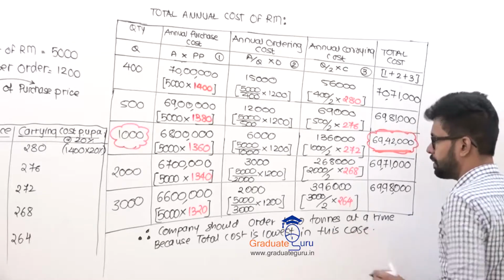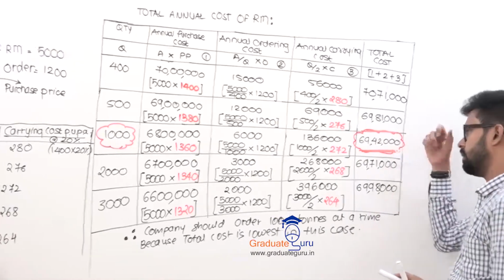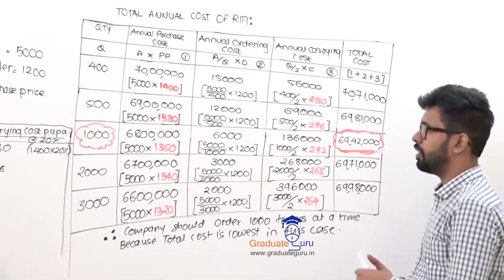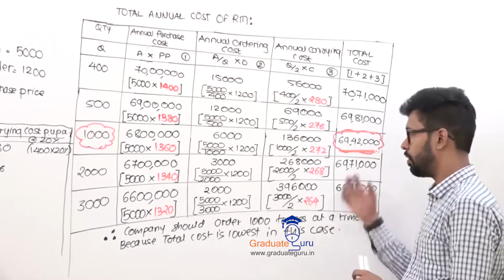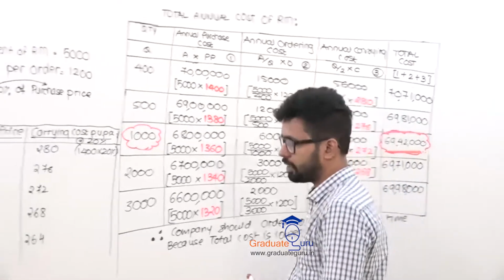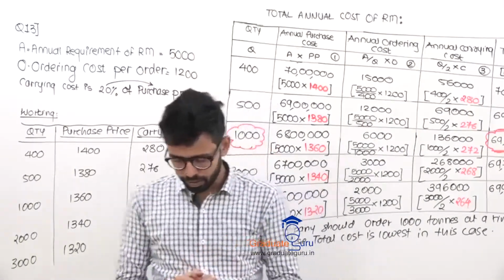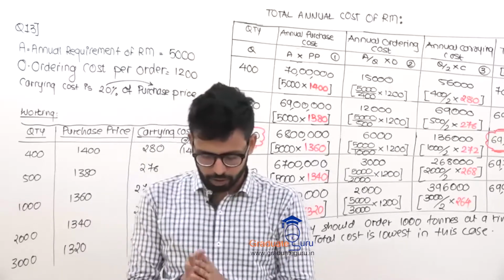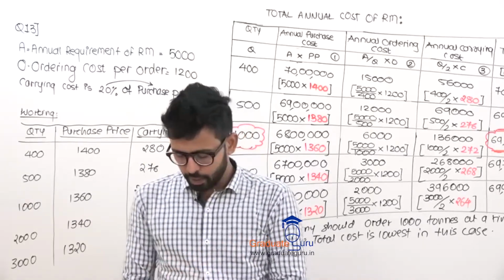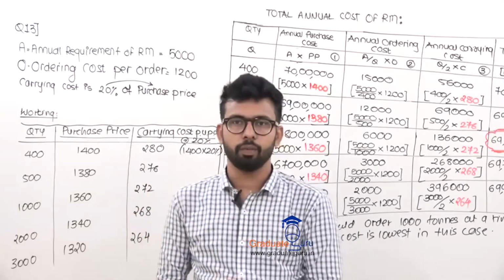Because my total expense is the lowest, my total cost is less, I have to order this, so my expense will reduce. So it is beneficial for your company. Cost is less. So again we are done with our question number 13. So please do this, or I can say just solve this question in your book. Then we are done with the material costing EOQ part. Now we will go to another part. So before that, please just jot it down in your book.